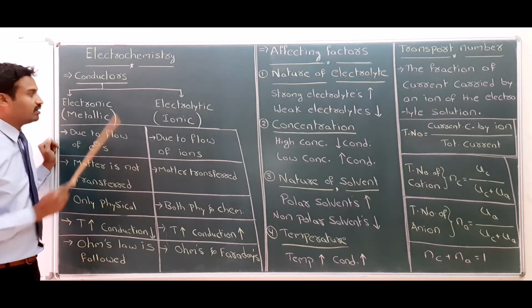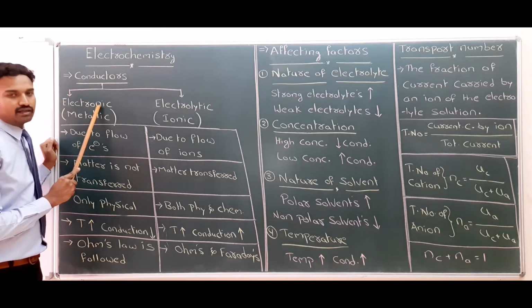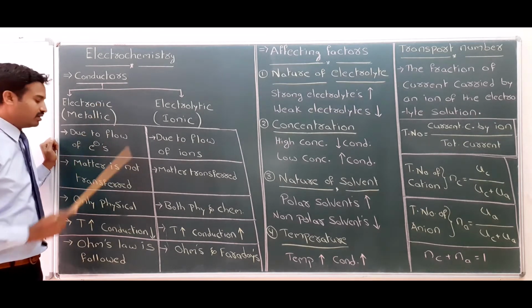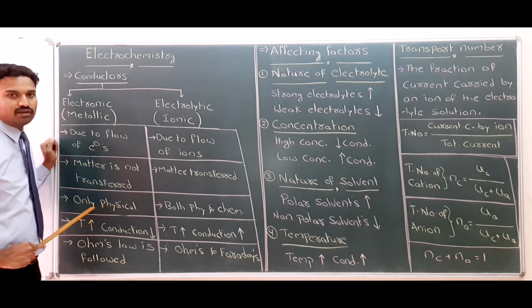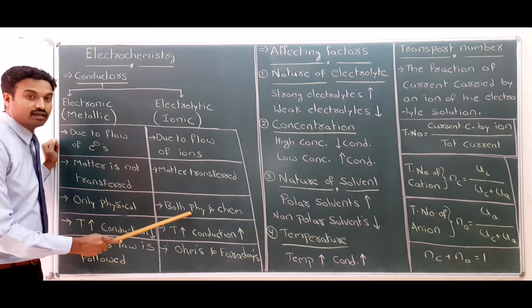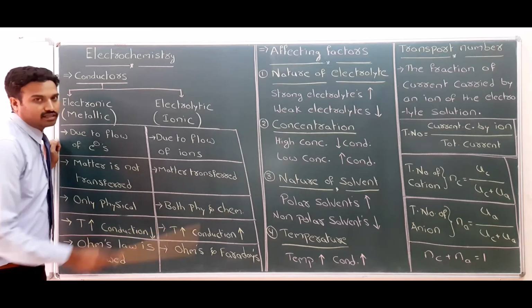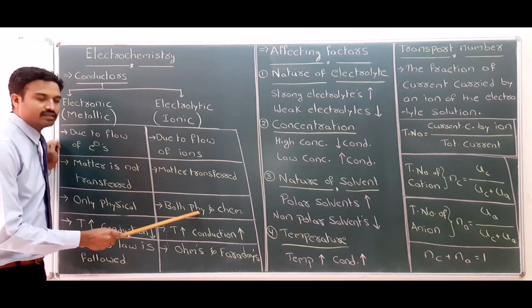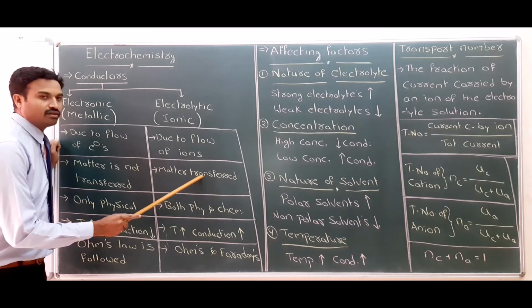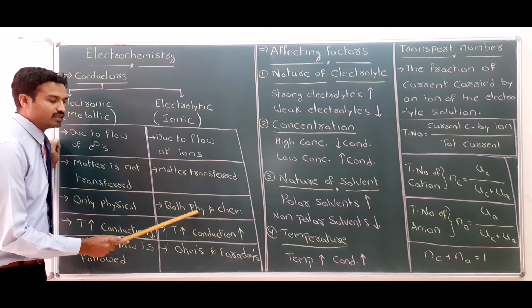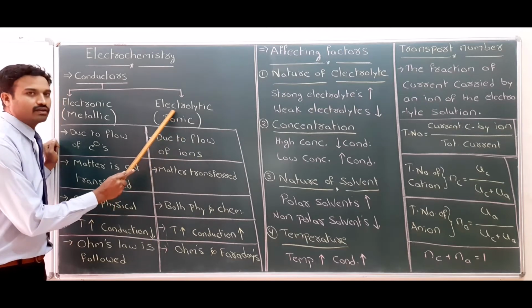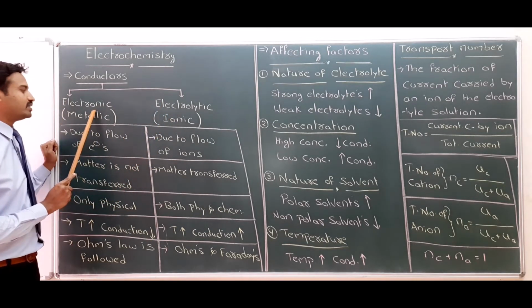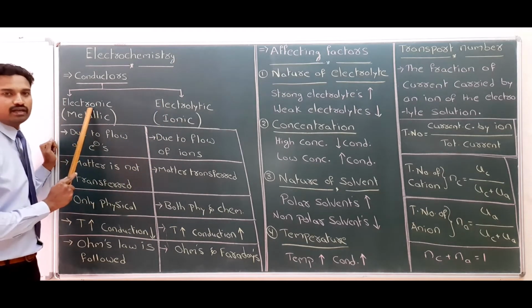Third difference: in electronic, or metallic, conduction, it is a physical process. Only physical changes occur. In electrolytic conduction, physical and chemical changes occur. The flow of current is the physical change, and the transformation of matter is the chemical change.